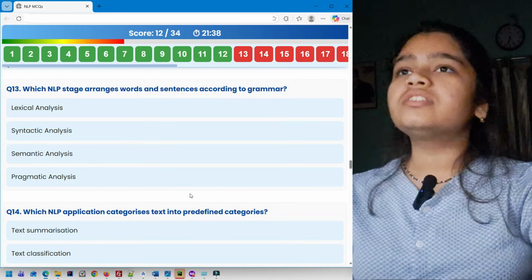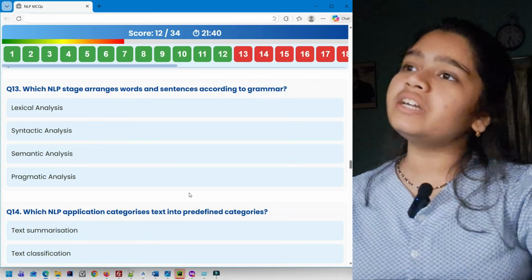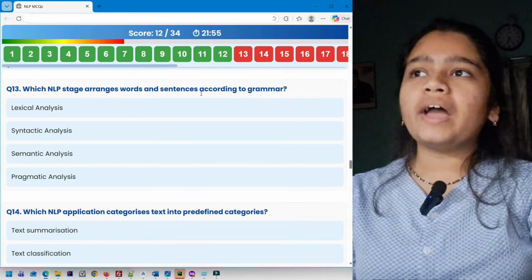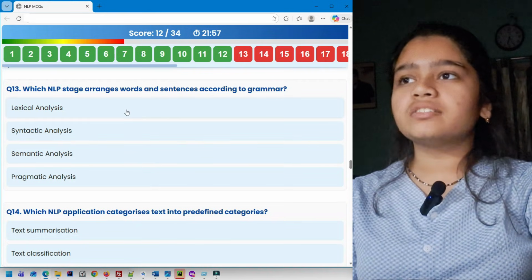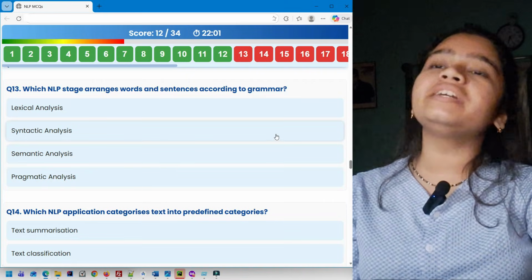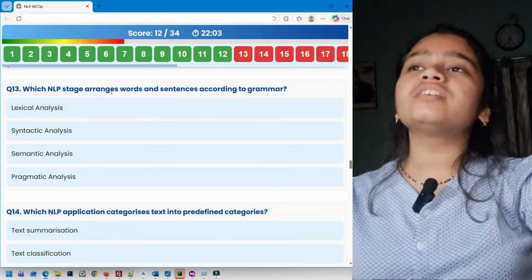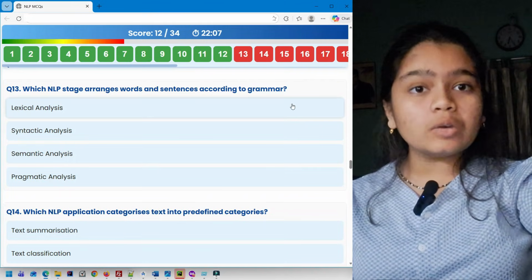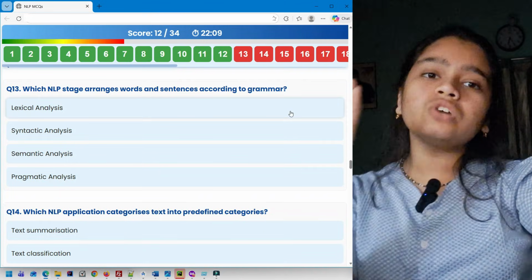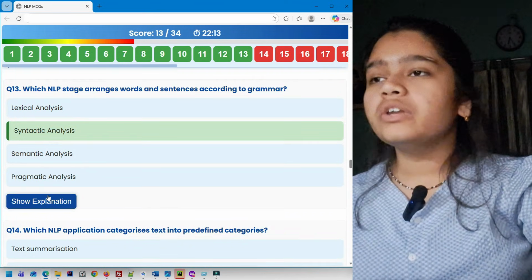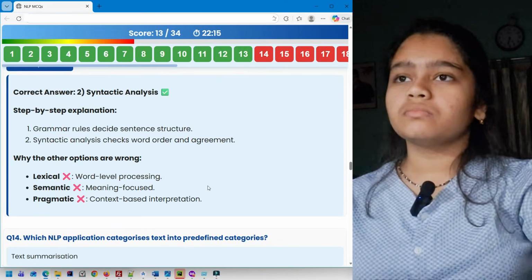Question 13. Which NLP stage arranges words and sentences according to grammar? Lexical analysis, syntactic analysis, semantic analysis, pragmatic analysis. So I've already explained what is lexical analysis, semantic analysis, pragmatic analysis. It's going to be syntactic analysis. Why? Because it says arranges words and sentences according to grammar. Grammar is the key word here. Syntactic analysis is always related to grammar. Okay, it's going to be option 2. Here you can see the explanation.